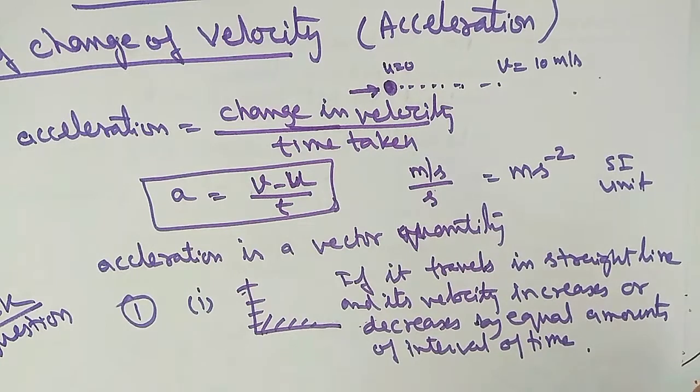Equal distance in equal interval of time, you have discussed now about the uniform motion. This is the same concept you will apply here, the equal change in the velocity upon equal interval of time.